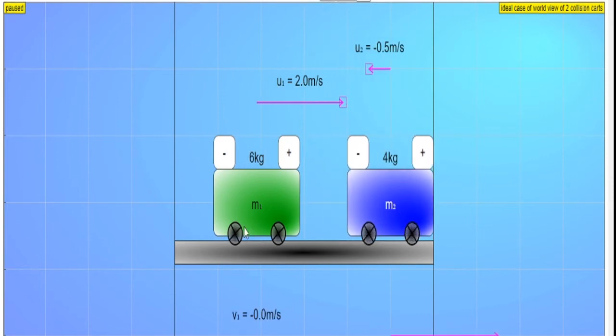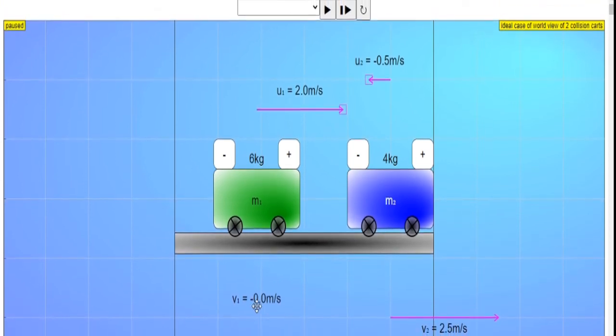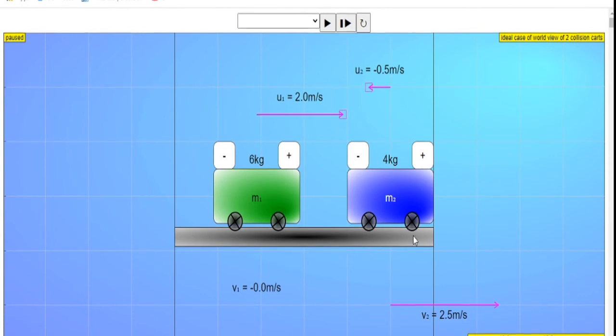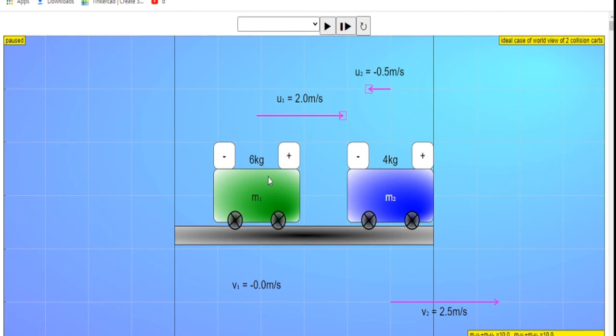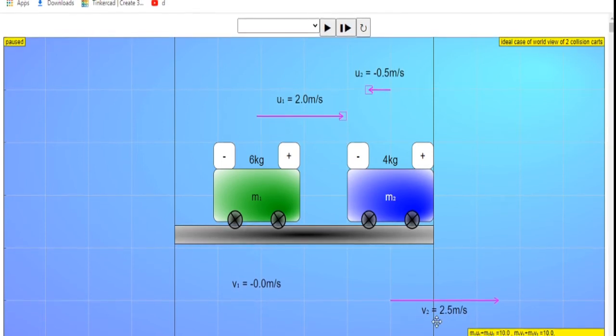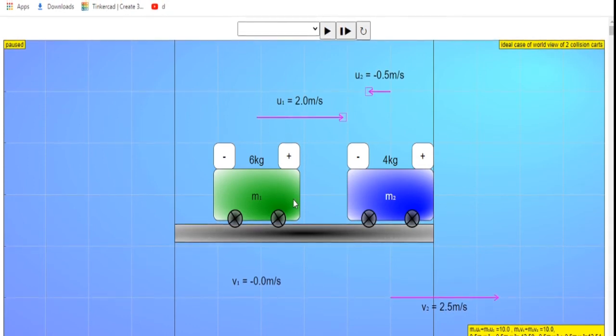If you observe here, this body is having heavy mass when compared to the second cart. So when they collide, what happened? The first cart has come to rest. That too, after colliding, it came back and stopped. That means it retraced its path. So its velocity becomes 0. That means it has come to rest. Whereas the second cart, which is the lighter one of the two bodies, gains a velocity of 2.5 meters per second, and it moves in the opposite direction to the first cart.